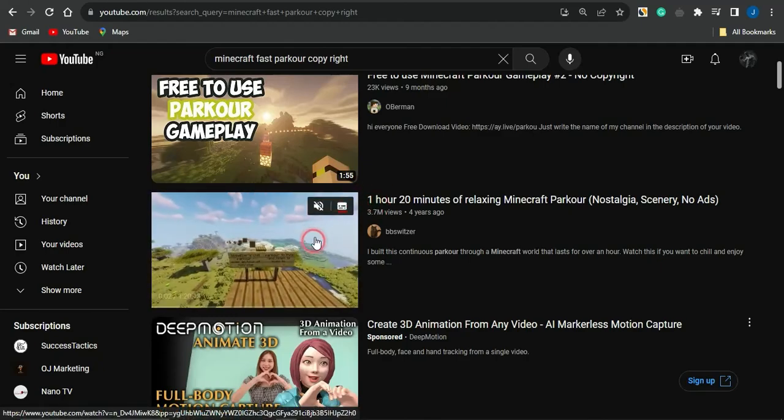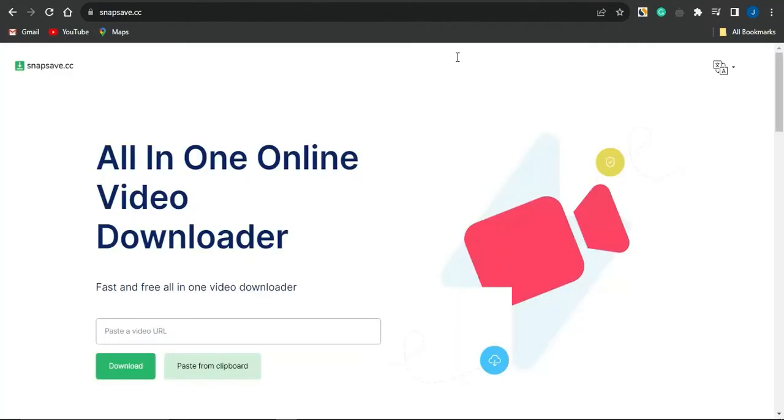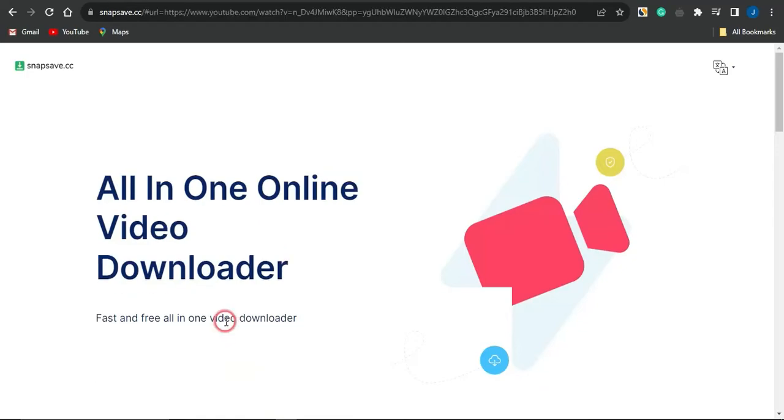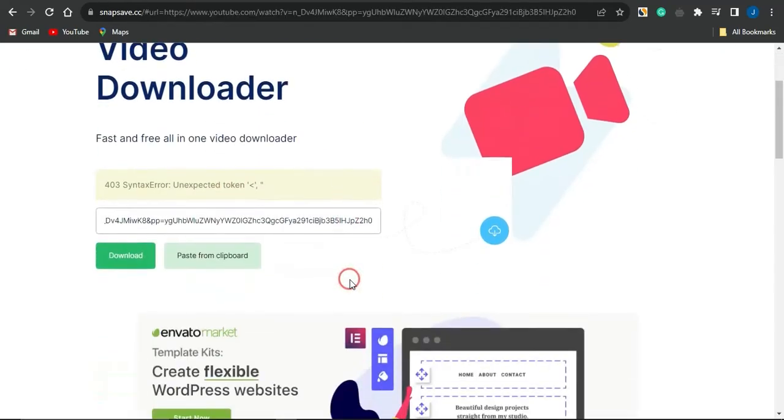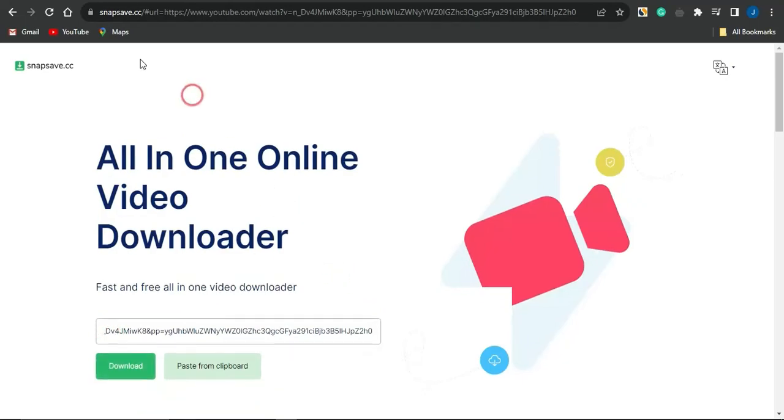All you need to do is to simply right click on the video, copy the link address, head on to this platform called Save and Snap Save, and you just need to paste in the video link right here. And if you do go on to clicking on enter, it's going to go on to analyzing that particular video, and you will be able to download that particular video right here via this platform. So it is quite cool right now.